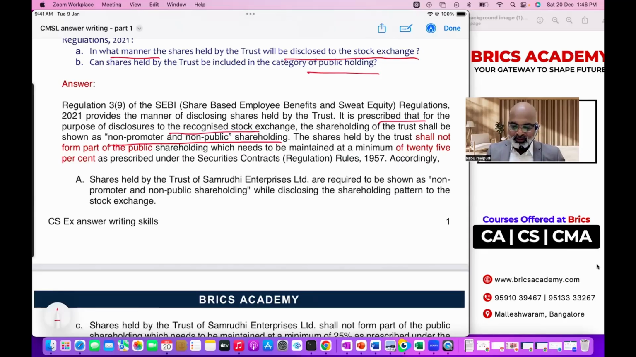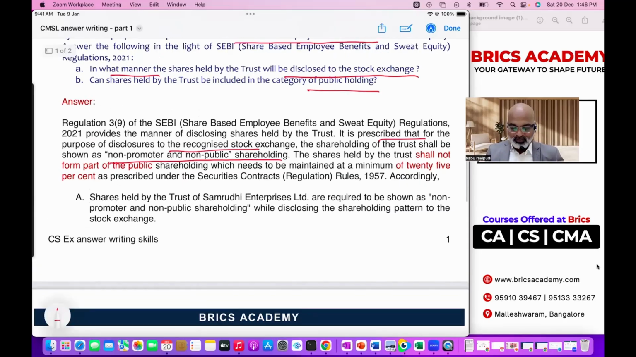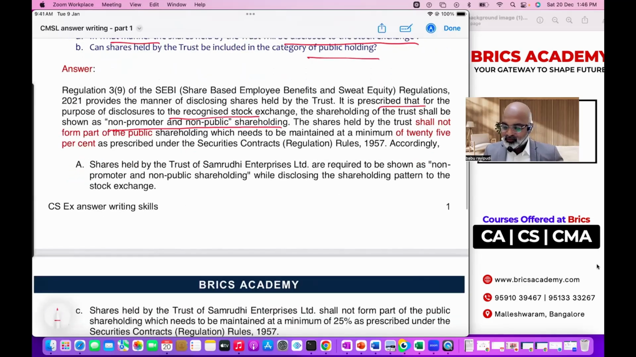So what is the first question? What is the manner in which you will disclose to the stock exchange? Shares held by the trust are required to be shown as non-promoter, non-public. That's all. The first question you finish in 3 lines only. But before that, write the concept you explained. Your answers are sometimes only 2-3 lines, but before you answer the question, please write the concept, what you understood from that question. That itself will give you around 2 marks, maybe 1.5. Otherwise, 3 or 4 marks they can give you for that, and the remaining 1 mark each.